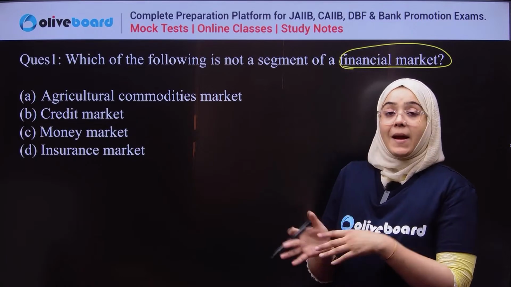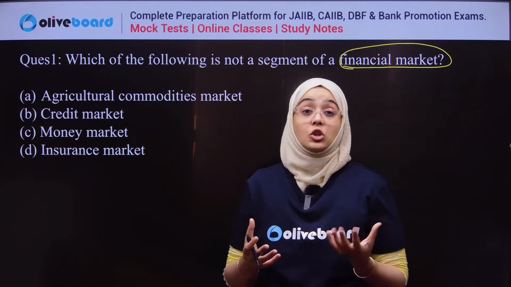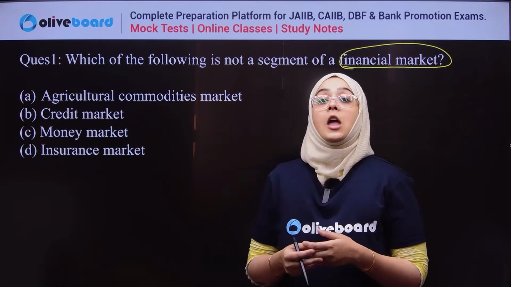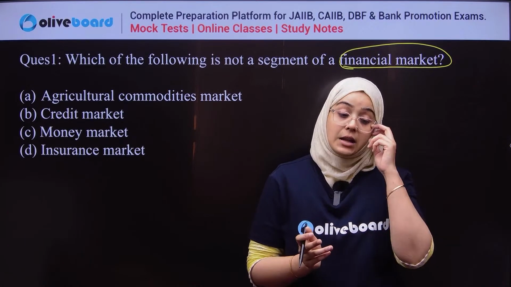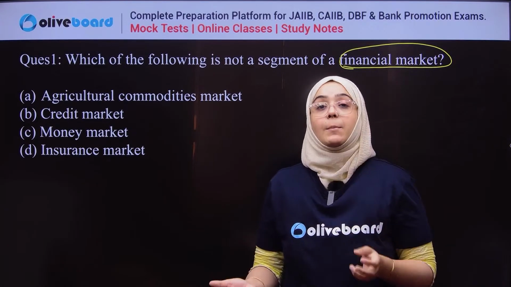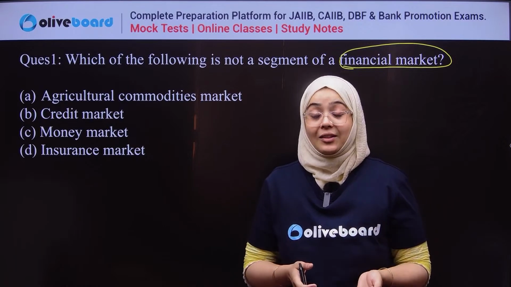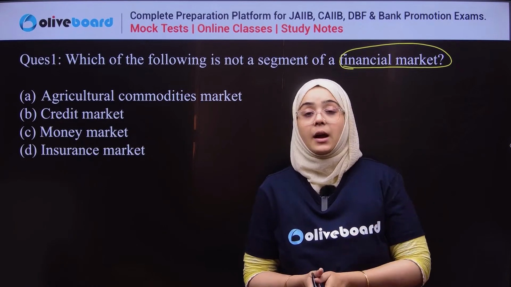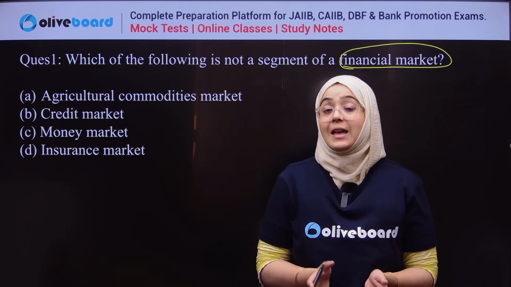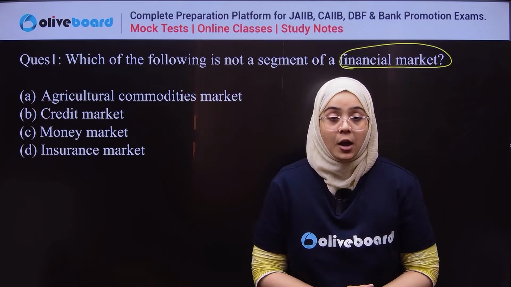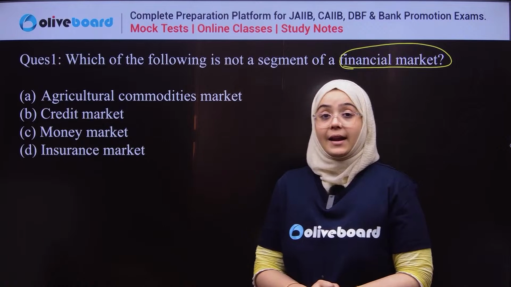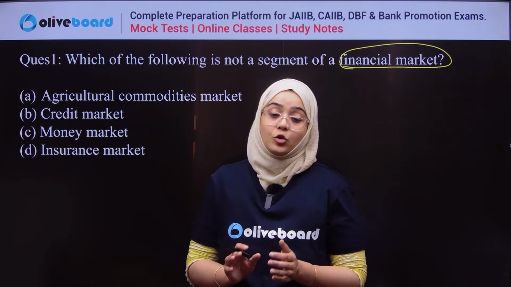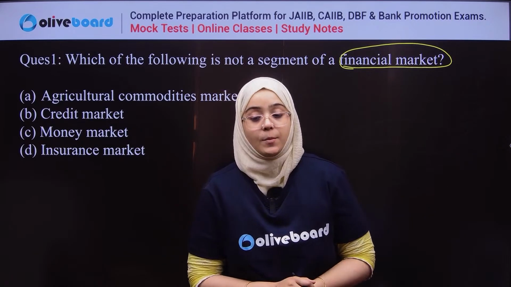See, the financial market has different segments. For example, insurance market, debt market, commodities market, money market, capital market, mutual fund market, derivative market, forex market. These are all part of the financial market. But agriculture commodities market is not a part of the financial market.